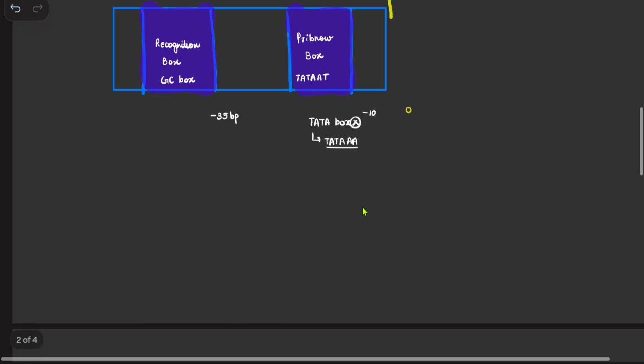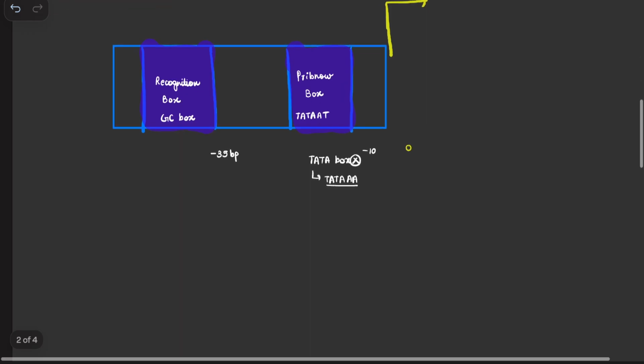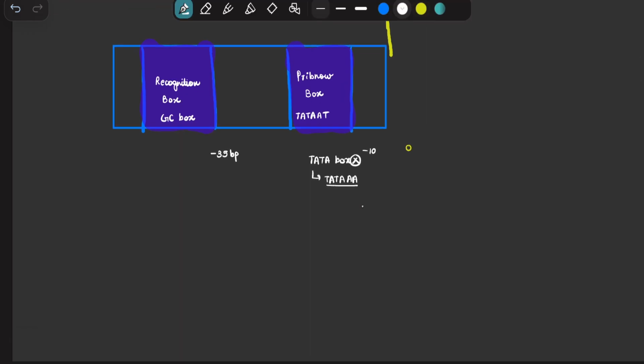Now let's talk about the second important aspect here. The second point is about the RNA polymerase. Firstly, there is only a single RNA polymerase. There is no diversity of RNA polymerases; it is a very simple RNA polymerase. This RNA polymerase can catalyze transcription in two cases.